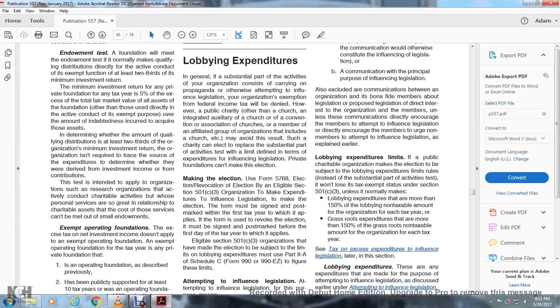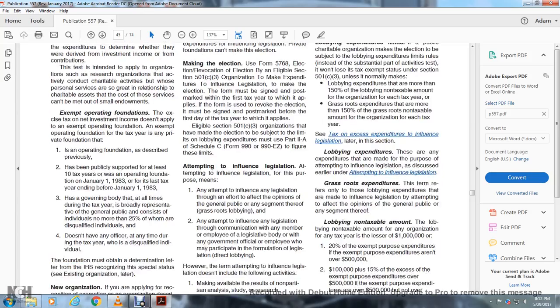Lobbying expenditure limits. If a public charitable organization makes the election to be subject to the lobbying expenditure limit, these rules apply instead of the substantial part of the activity test. It won't lose its tax-exempt status under Section 501(c)(3) unless it normally makes lobbying expenditures that are more than 150% of the lobbying non-taxable amount of the organization each tax year, or grassroots expenditures that are more than 150% of the grassroots non-taxable amount of the organization each tax year. See taxes on excessive expenditures to influence legislation later in this section.